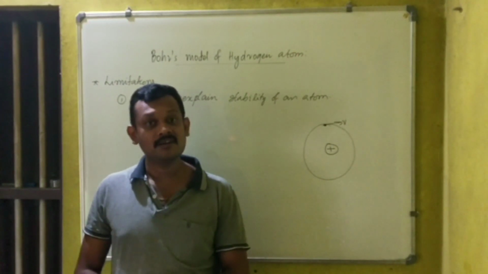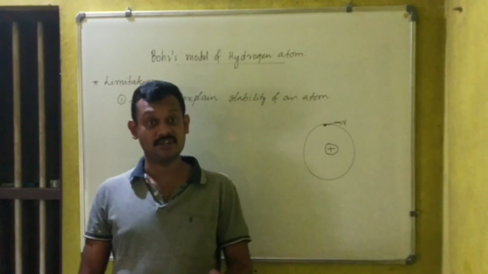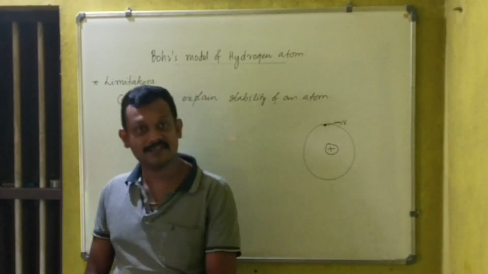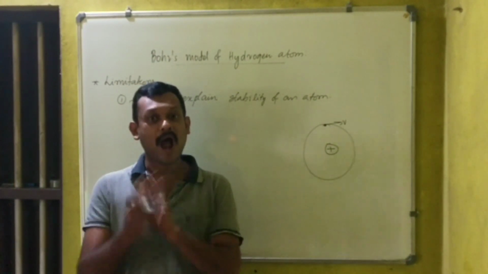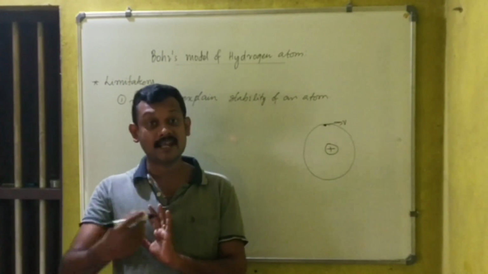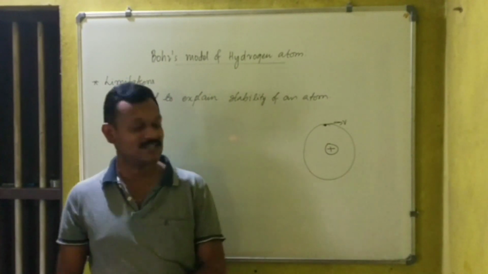The source of electromagnetic radiations are accelerated charges. So accelerated charges will radiate their energy, and gradually what will happen?